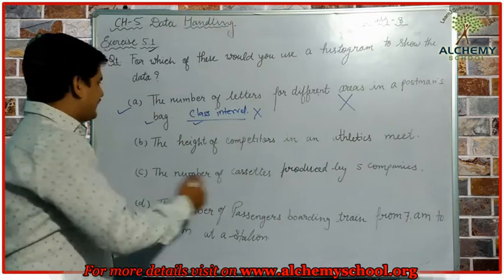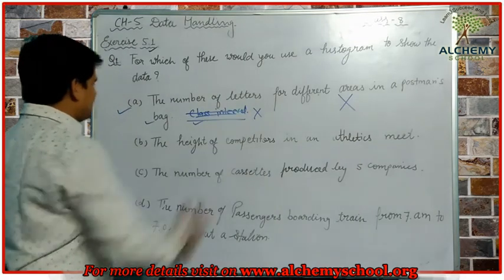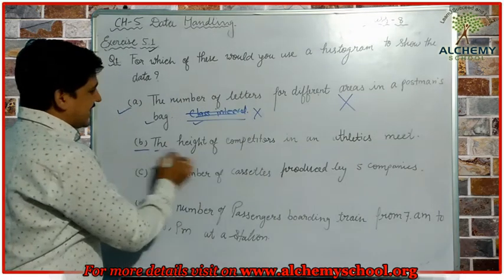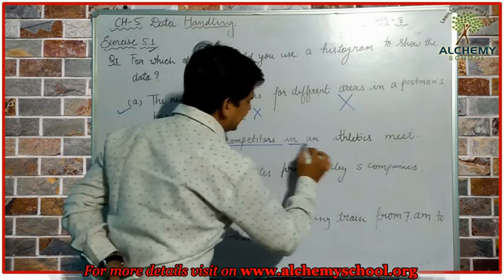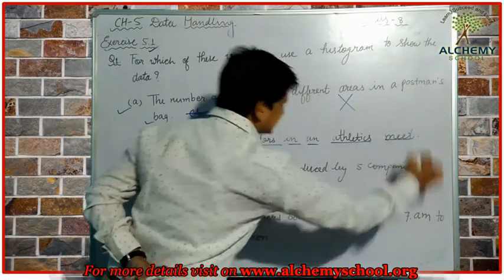Okay, when we observe the second one, the height of competitors in the athletics meet.